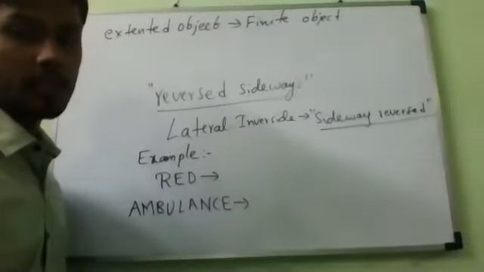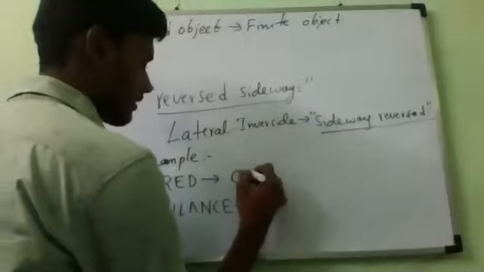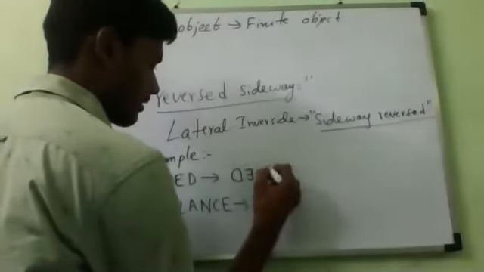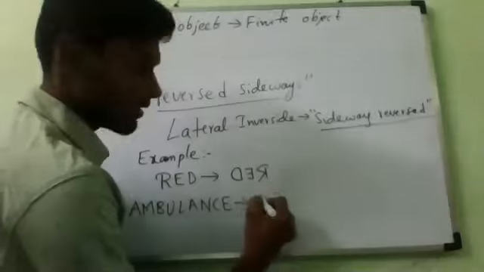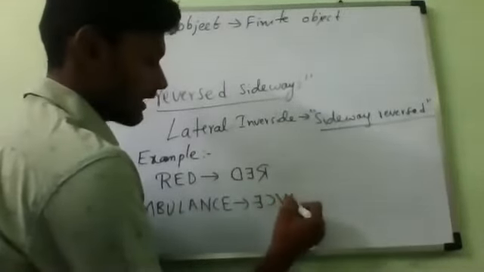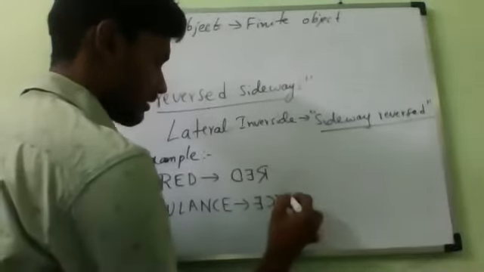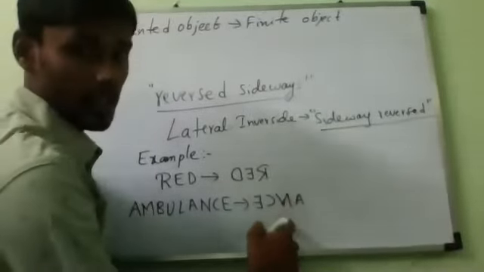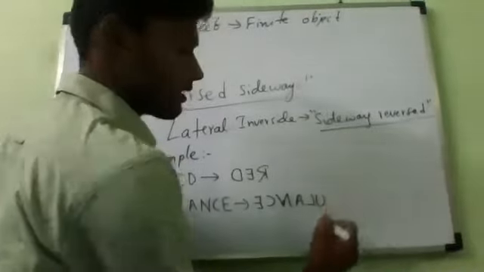Now write the image, kindly, all of you. In the image, what will come? Red will come as this. Next, Ambulance, what will come? Tell me.